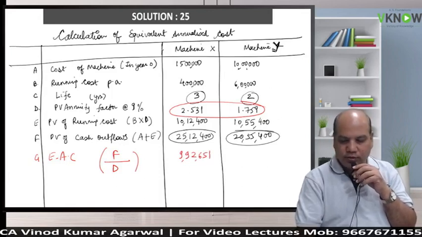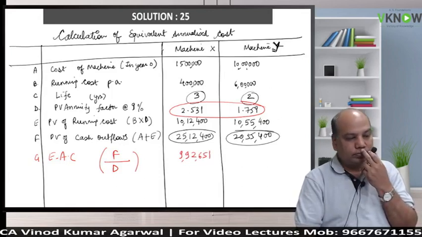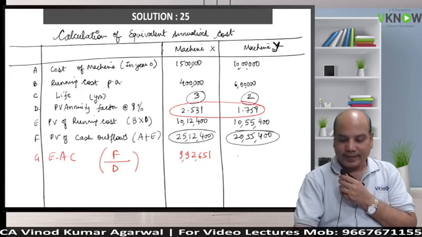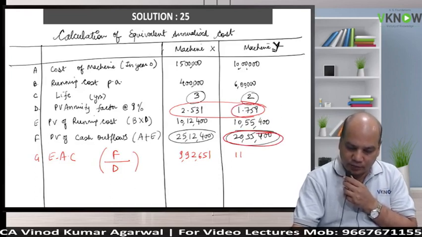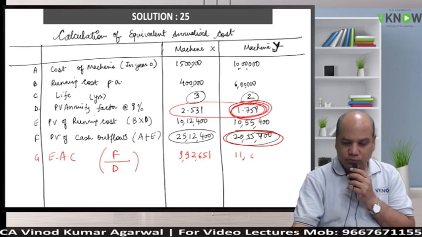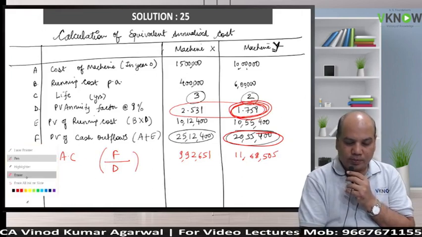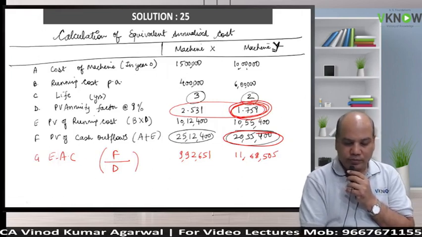Amazing. Next one, take this number on your calculator. Divide by 1.759. 11 lakh 68,505. Okay. Now you can compare them in a better manner.